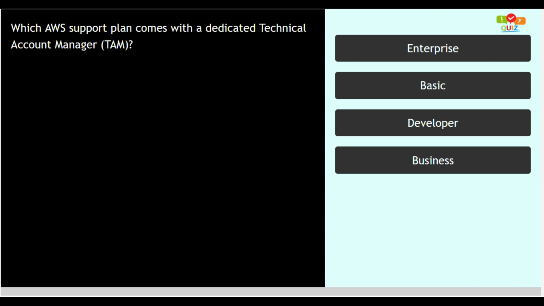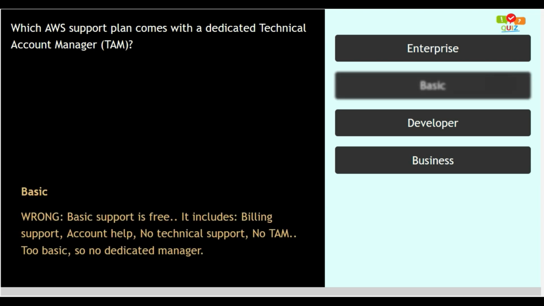Time up. Now let us analyze the options. Option number 2, basic. This option is wrong as basic support is free. It includes billing support, account help, no technical support, no TAM, too basic, so no dedicated manager. So this option is incorrect.